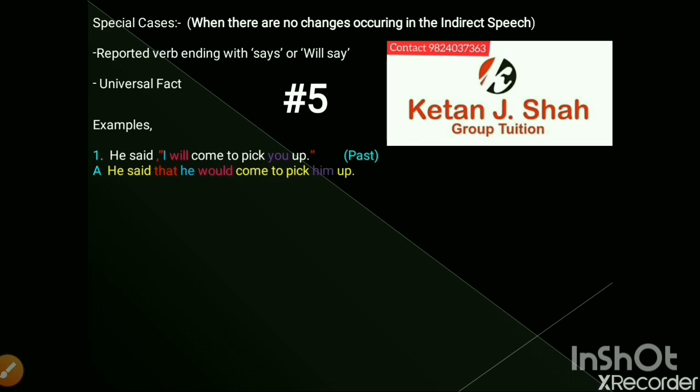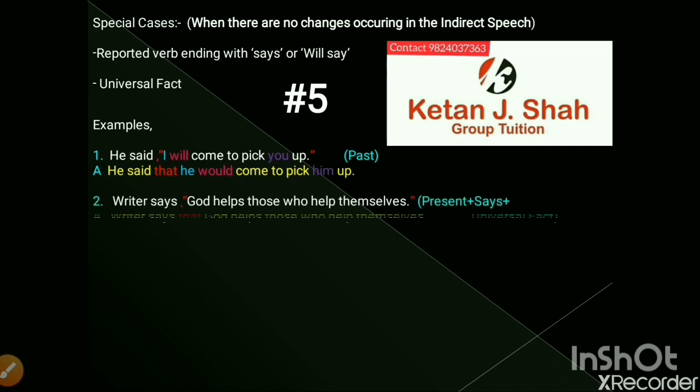So, in this sentence, three changes are seen. The first change is that the comma and inverted commas are cut out and that is used instead. Our rule number one, will is converted to would. So, that means that this is the change of tense or change number 1. Then you is converted to him. This means that this is a subject change, which was our change number 2.